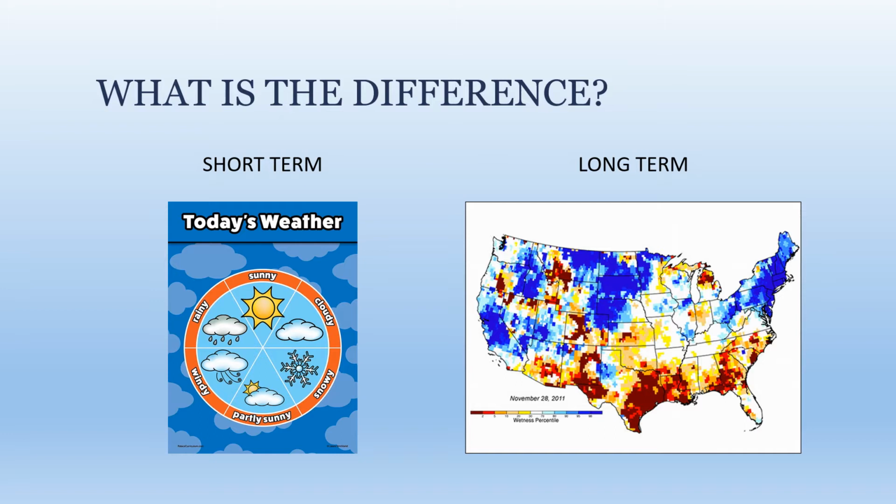So if we're looking at the weather and we look outside today and it's sunny and it's not raining, we might think we have nice weather today. But if it hasn't rained in a bunch of months, that would mean we're in a drought. So that's going to be in the climate category.